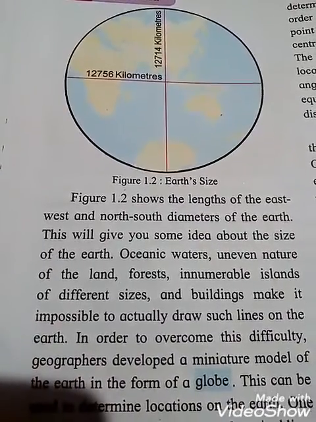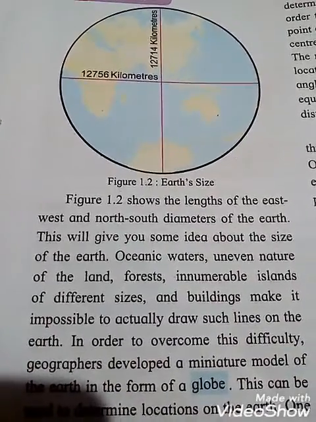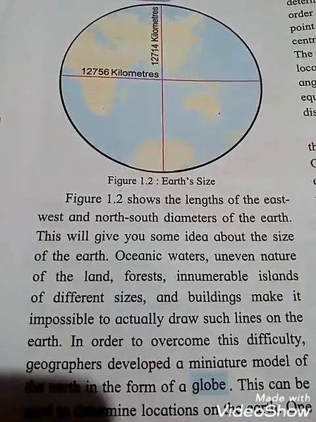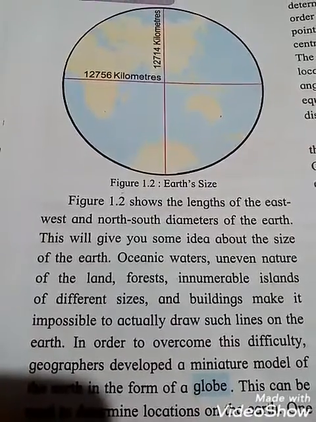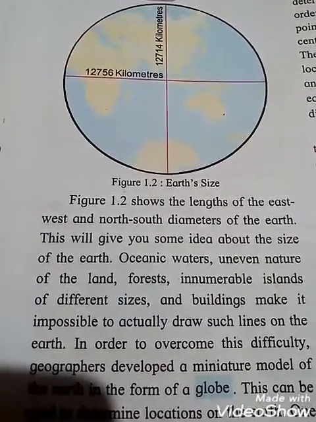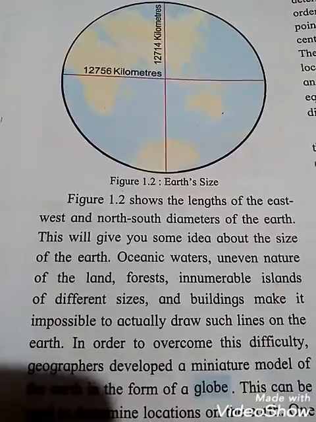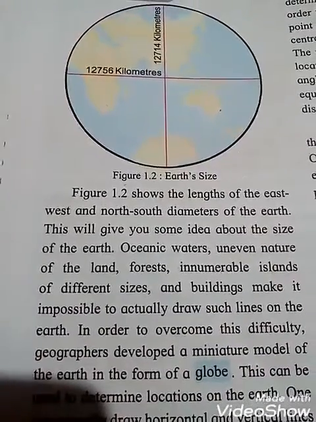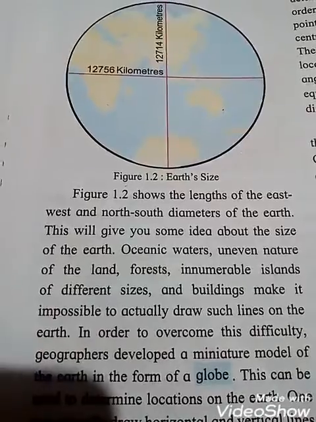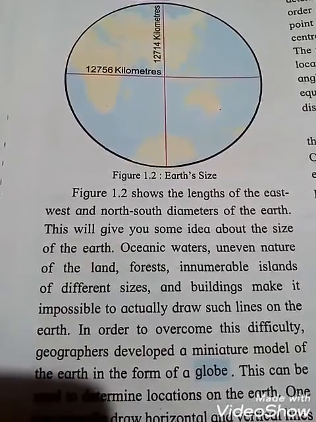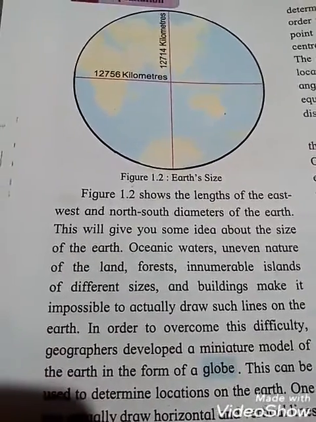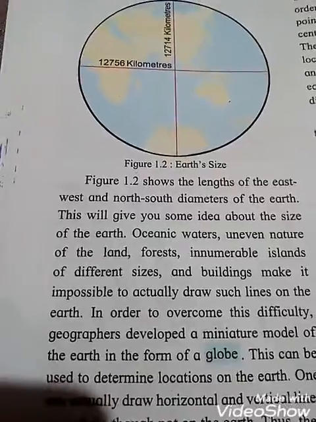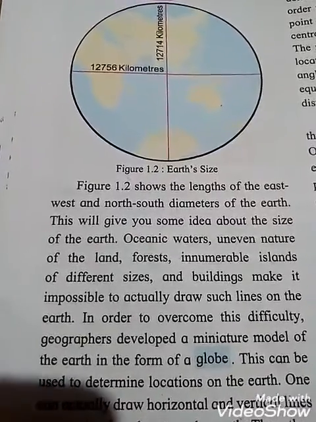Oceanic water, uneven nature of the land, forest, innumerable islands. Students, innumerable means what? Countless. Countless islands of different size and buildings make it impossible to actually draw such lines on the earth.